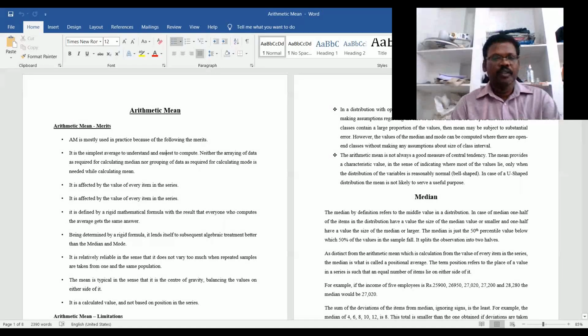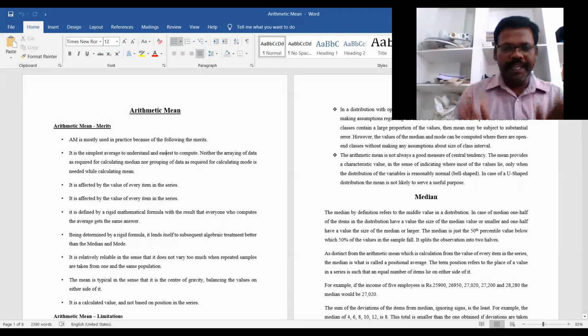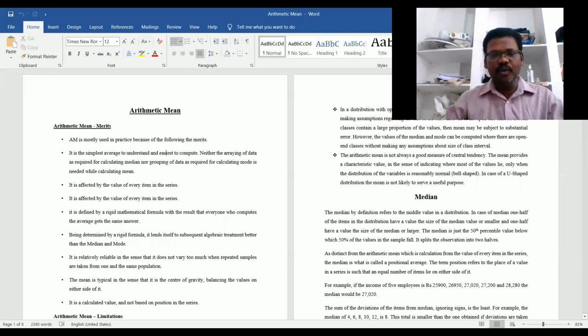Okay, after the arithmetic mean, one more important average is called the median. The median is also one of the types of averages, and it comes under the positional averages. By definition, the median refers to the middle value of the distribution in the given data.